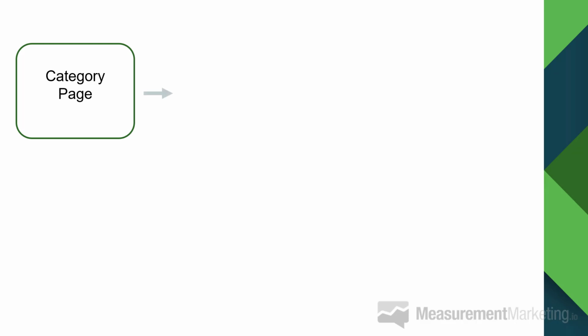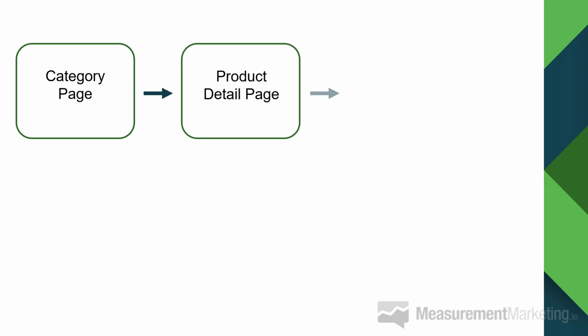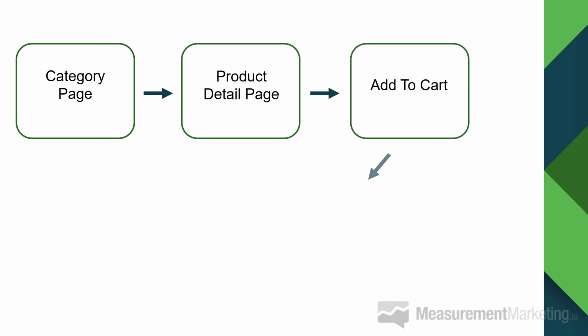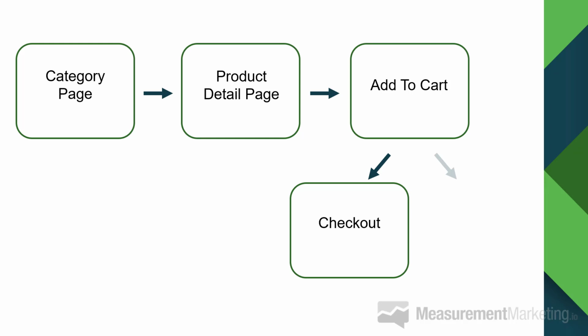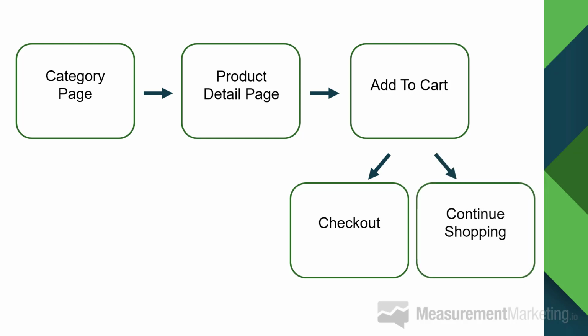If we go back to our category page here, you've got your little customer journey with a category page. They continue through, they click through to the product details, and they end up going to add to cart. They click on add to cart, and then they either check out or they continue shopping. And before, when we talked about the different goals, we instantly went to checkout. That sort of seems like the obvious one.